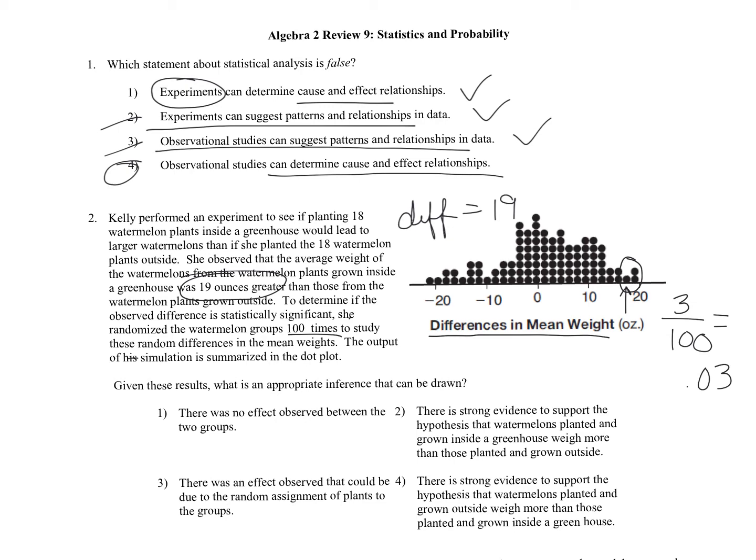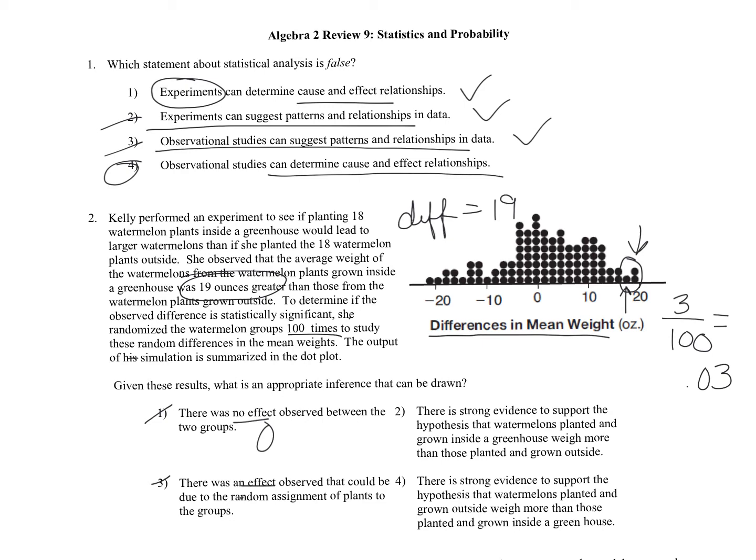There was no effect observed between the two groups. There was an effect observed that could be due to random assignment of plants to the two groups. Probably not. So there was an effect, definitely. Here, this would mean that we had a 0 for the difference. We don't think it's from random assignment because of it being on the side and not towards the middle.